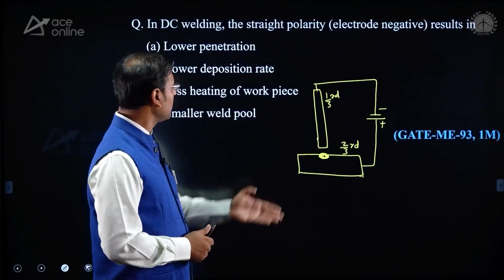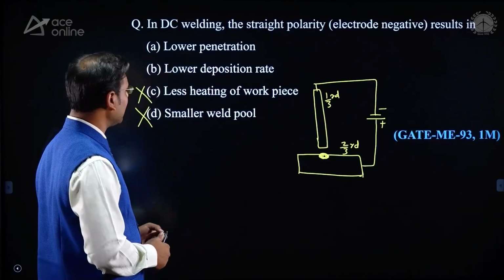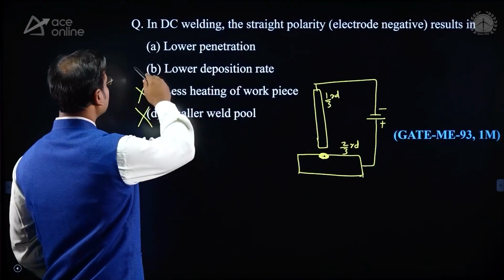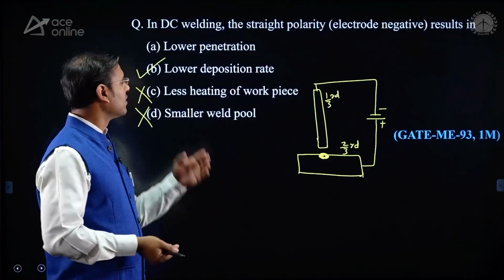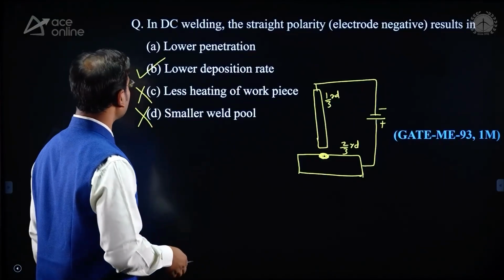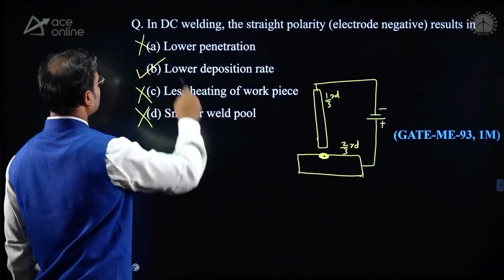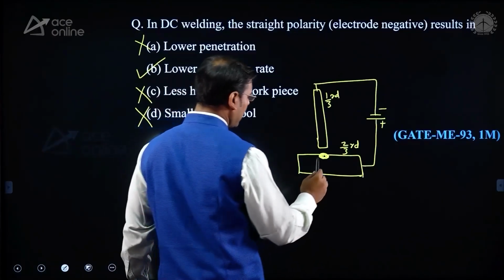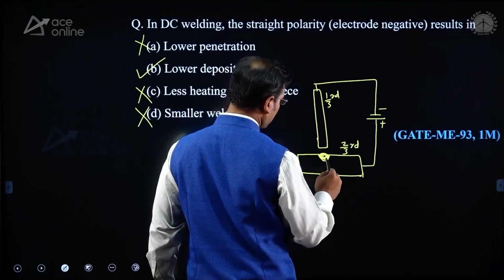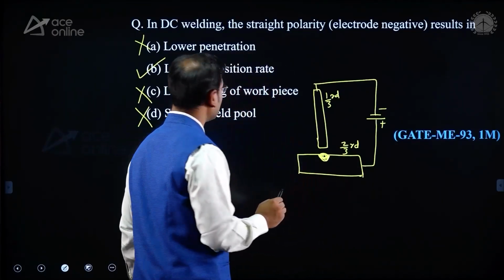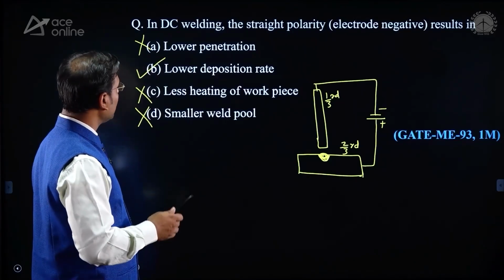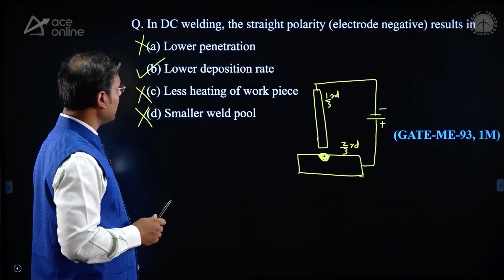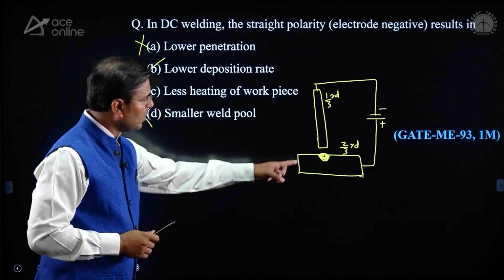Yes, if the electrode is supplying less volume of molten metal, that means lower deposition rate, so in DC welding with straight polarity, lower deposition rate. Next, lower penetration, that is wrong. Lower penetration means what? Here, this is the penetration, large depth. Yes, but here, straight polarity results in lower penetration. What are they telling? Here the lower penetration.